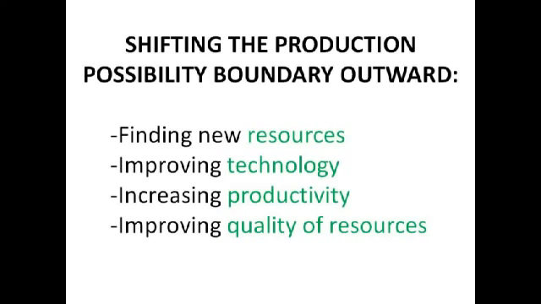And the final way we can shift the PPB outwards would be to improve the quality of our resources. So we can invest in human capital, such as educating them, training them, that sort of thing, which increases productivity and thus output increases. There are methods of improving the quality of our resources, such as the division of labour and specialisation. Division of labour is breaking the production process down into a sequence of tasks, so each worker does a different thing.